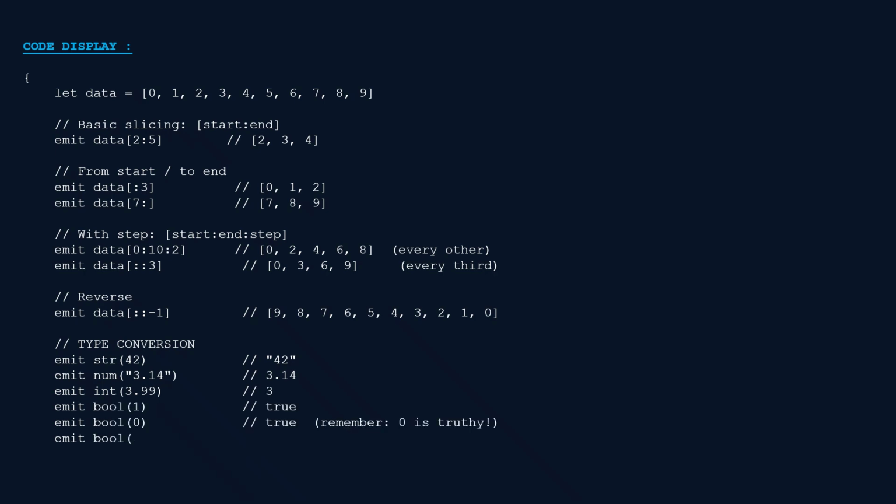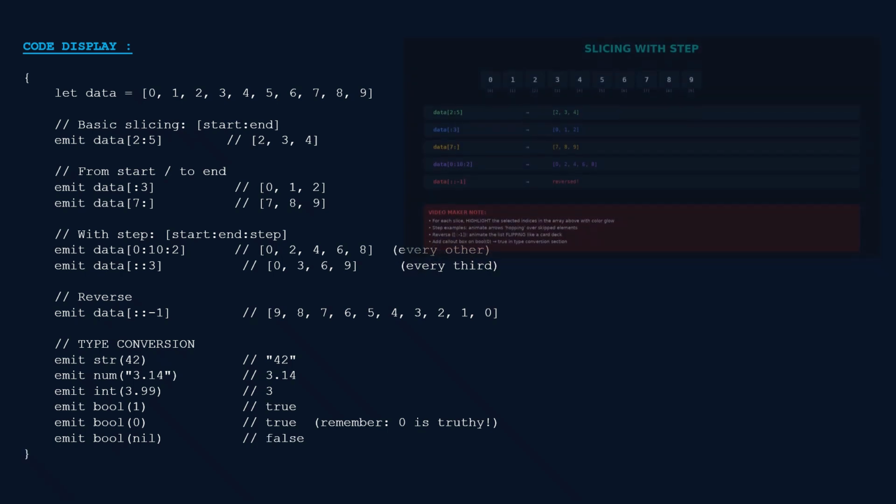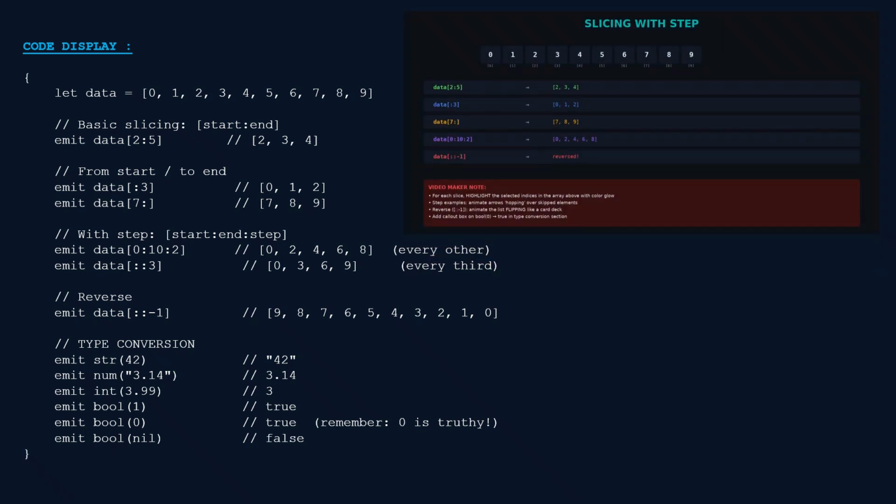For type conversion, Neam gives you 4 functions: str for strings, num for numbers, int for integers that truncate decimals, and bool for booleans. And watch out, bool of 0 returns true. Remember, only false and nil are falsy in Neam.